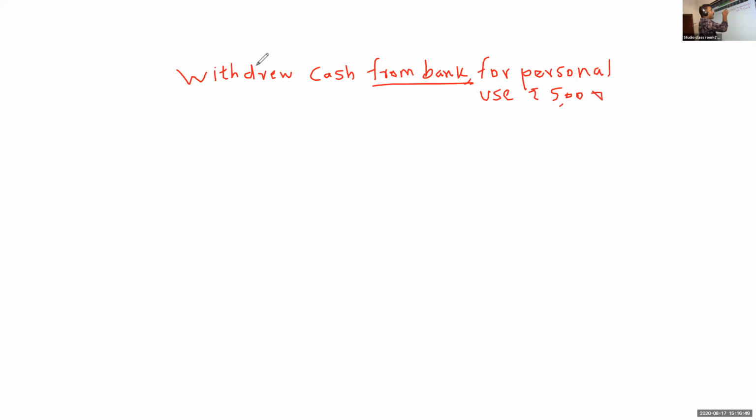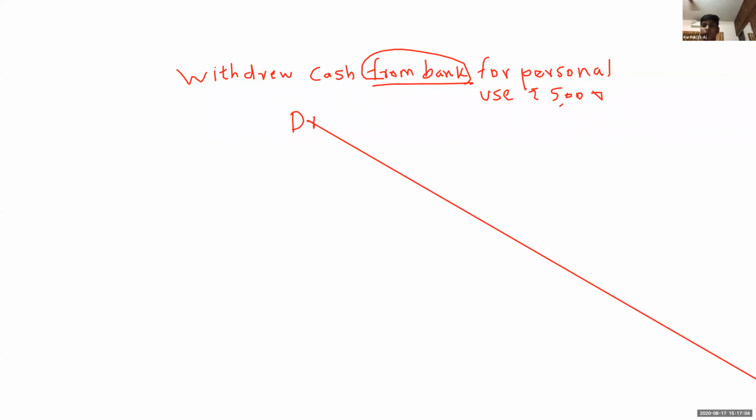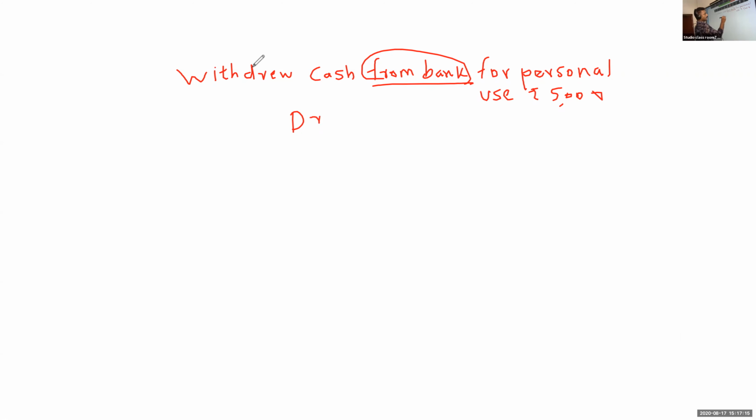Here it means from bank only. He withdrawn. Debit same only, drawings, receiver only. Credit will be what? Anyone? Bank account. Yes, very good. Correct. Drawings account debit to bank account.